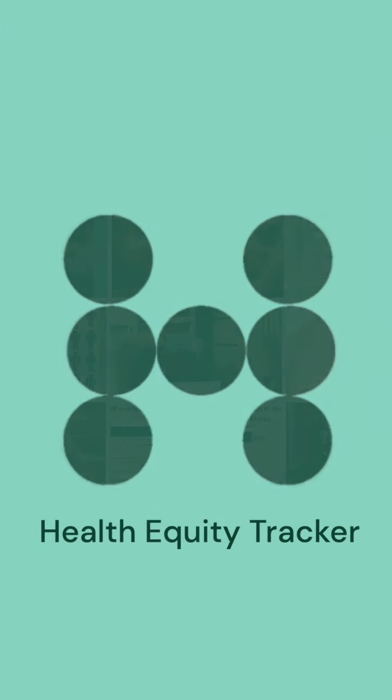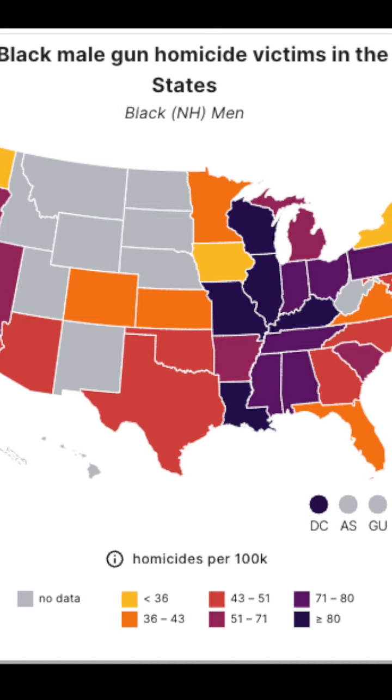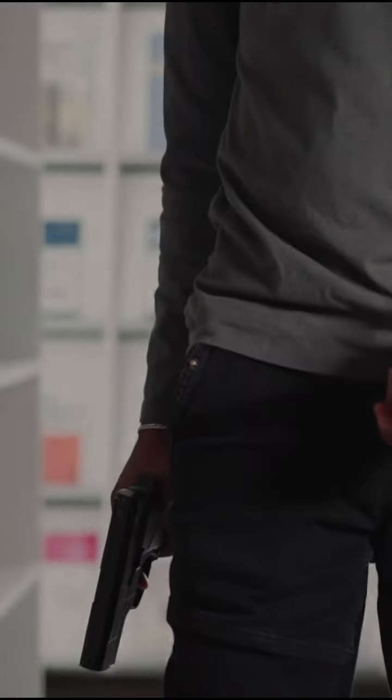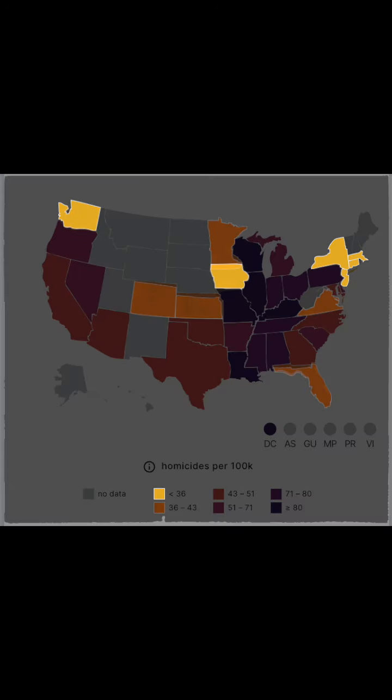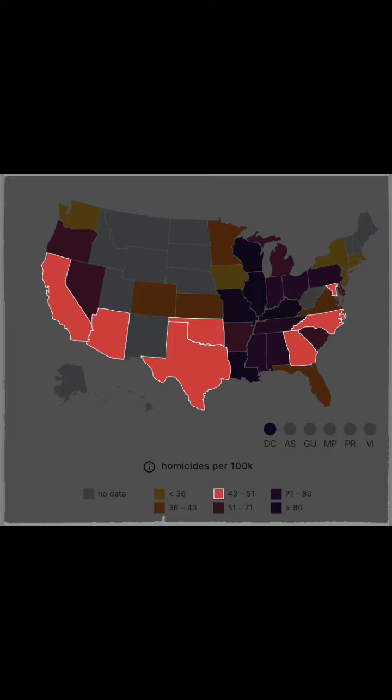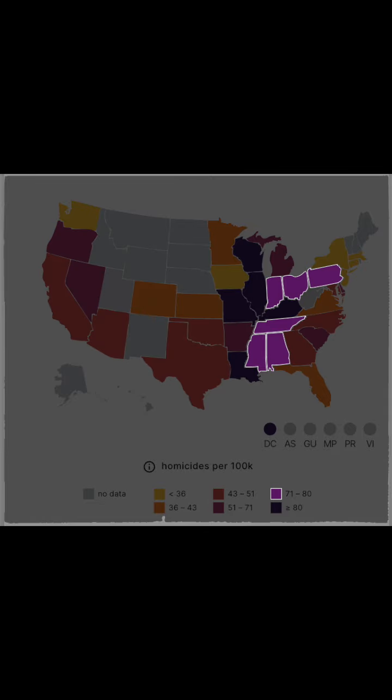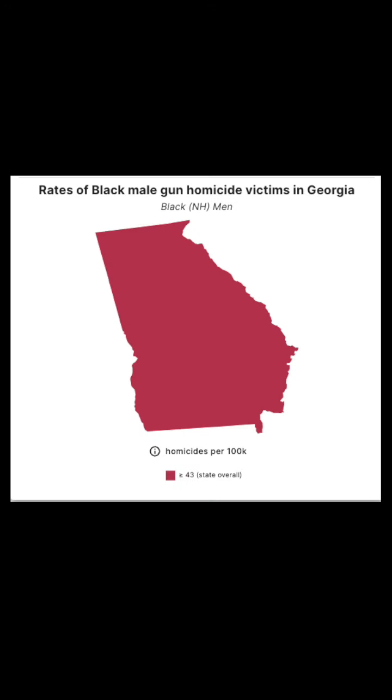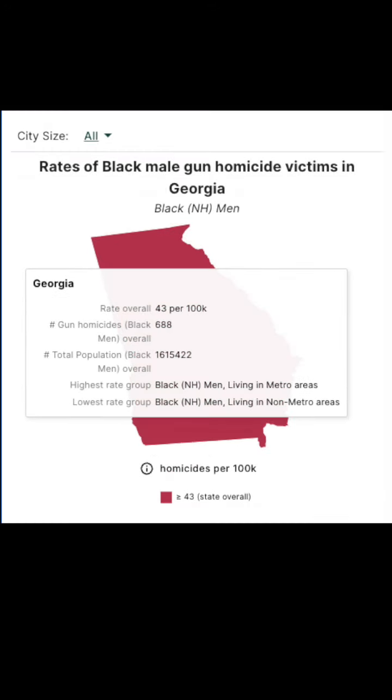Welcome! In this video, we'll guide you through how to use our Rate Choropleth Map, focusing on gun homicide rates for Black men in Georgia. This map shows the geographic disparity of gun violence across the U.S. The darker the shade, the higher the rate of gun violence. For example, here in Georgia, we see an overall rate of 43 per 100,000 for Black non-Hispanic men.